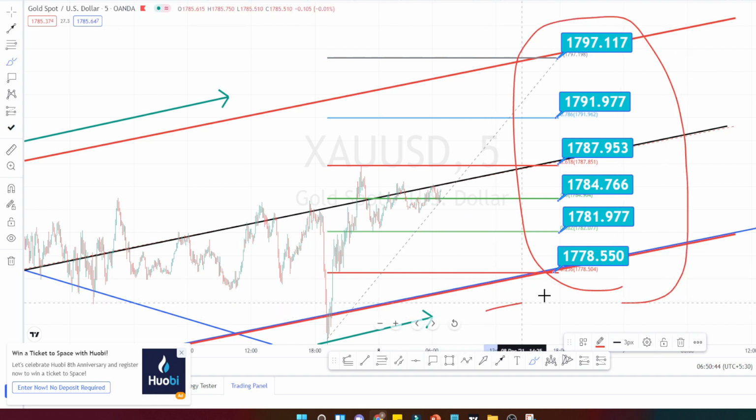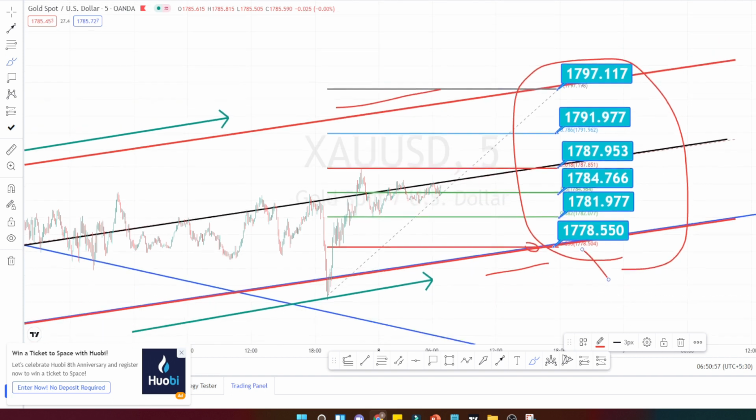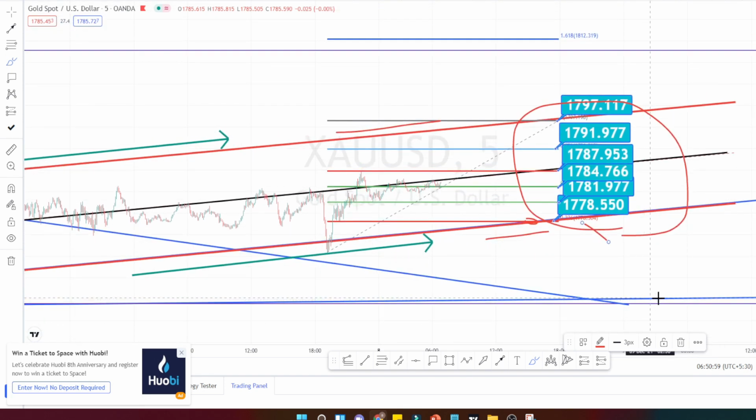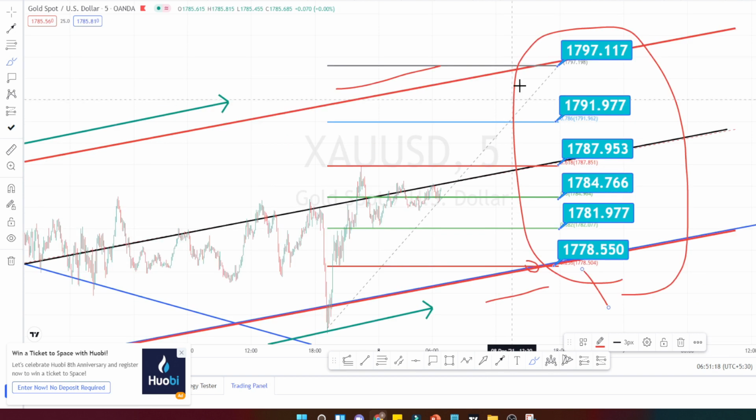As long as it is moving within this channel pattern, we can expect the bullish trend to continue. And once it breaches this level, as I said in the 30 minutes time frame, we can expect a trend reversal to happen and go and test the bottommost support line from the daily time frame. Mark these support and resistance levels and also the channel pattern and decide your entry and exit based on these levels.